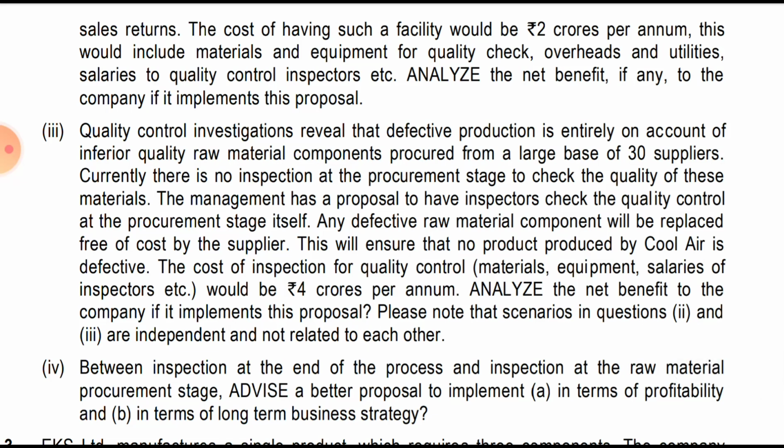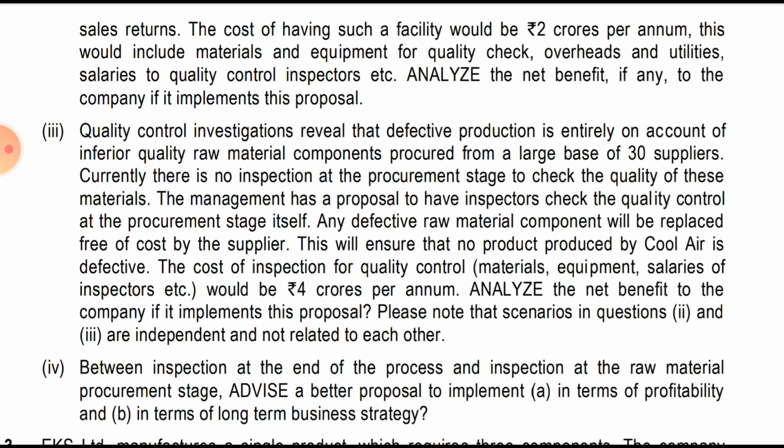Quality control investigation reveals that the defective production is entirely on account of the inferior quality raw material components produced from the large base of 30 suppliers. Currently there is no inspection at the procurement stage. The inspection in subpart 2 is at the last stage, but there isn't any inspection at the supplier point at the time of purchasing. So currently, there is no inspection at the procurement stage to check the quality of this material.